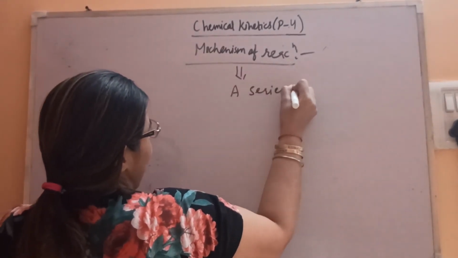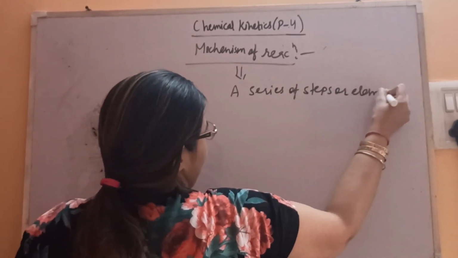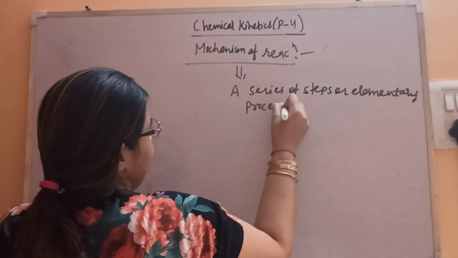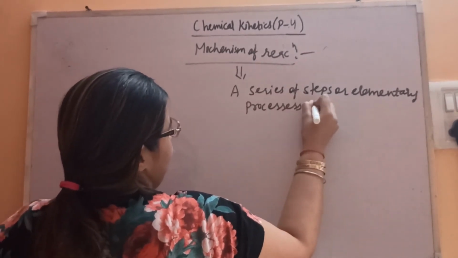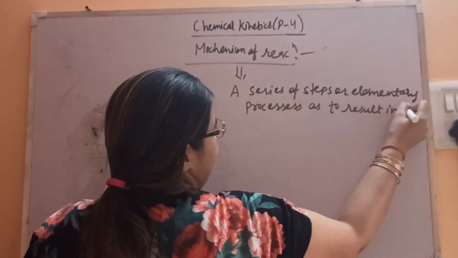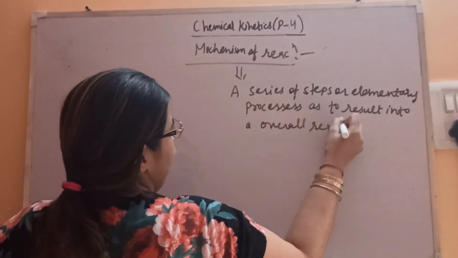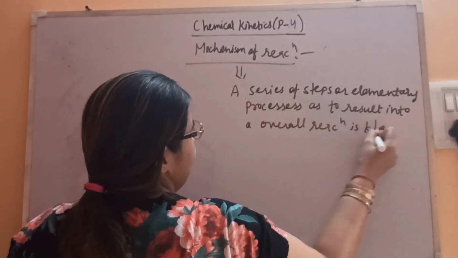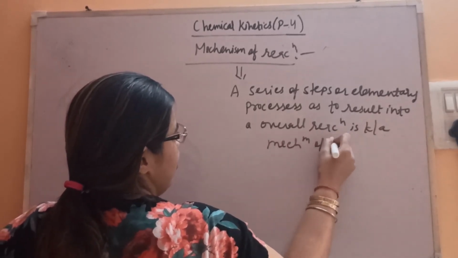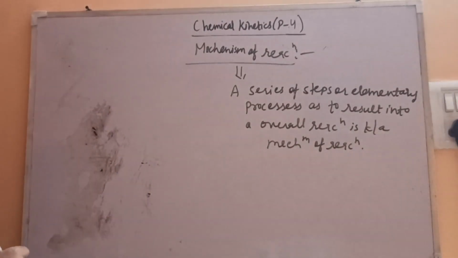A series of steps or elementary processes that result into the overall reaction is known as the mechanism of the reaction.